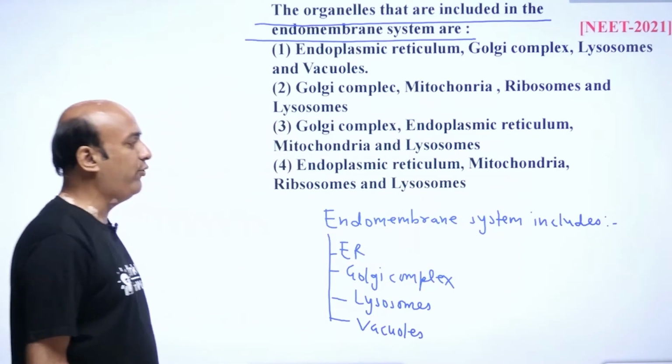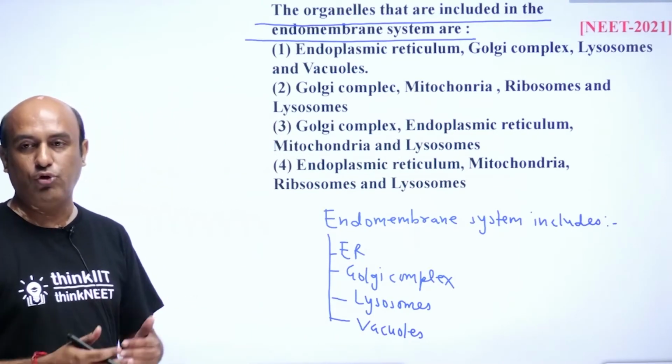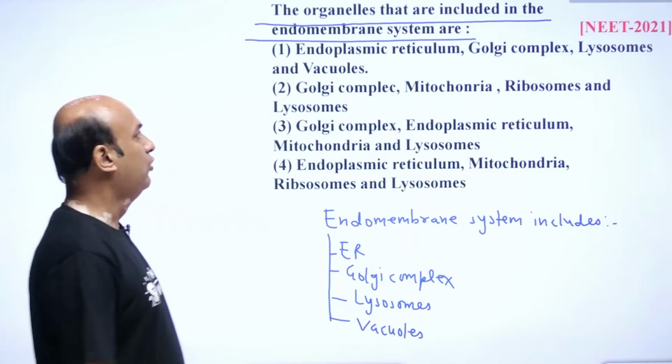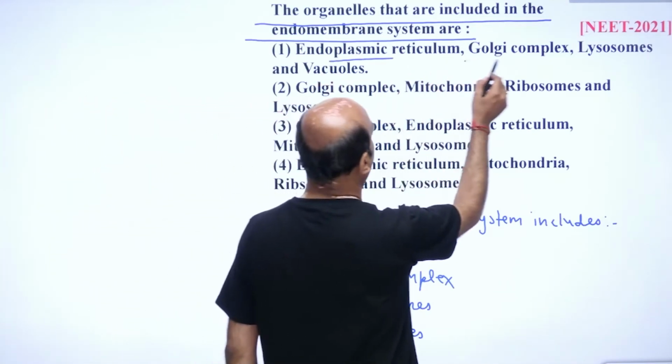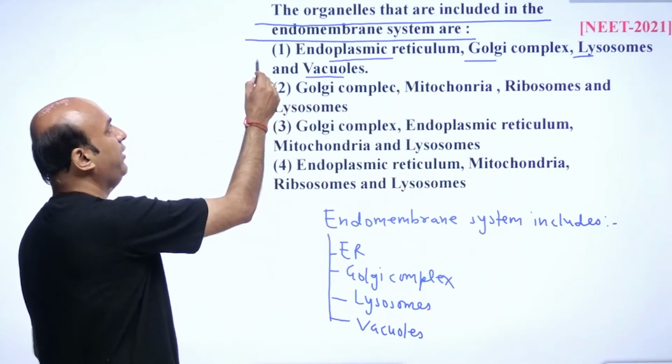We know that the endomembrane system includes organelles like endoplasmic reticulum, Golgi complex, lysosome and vacuole. So here we find our answer. It is option number 1. It is the correct one. So here the correct answer, students, is option 1.